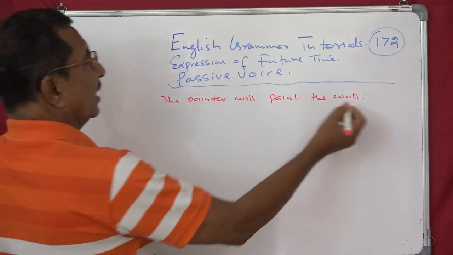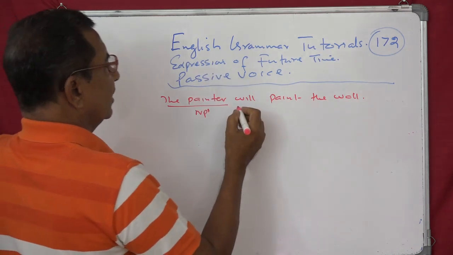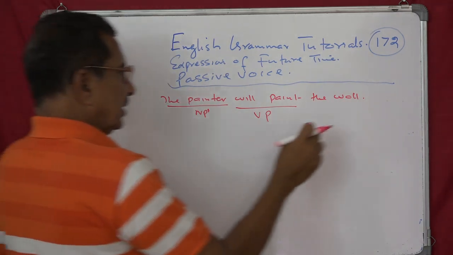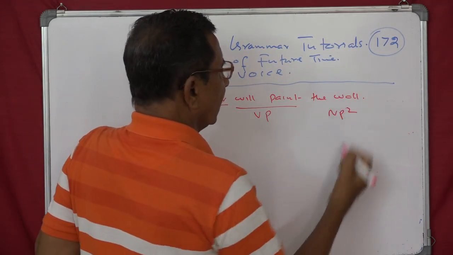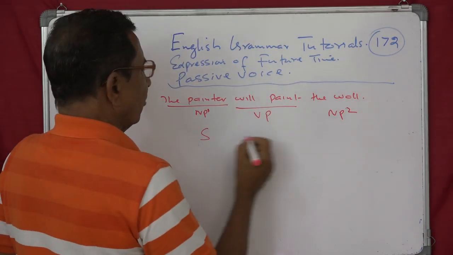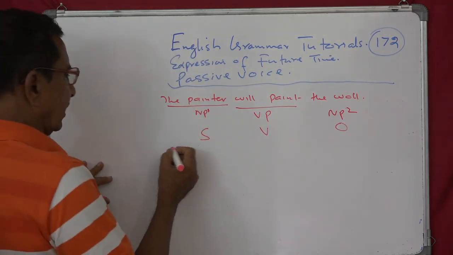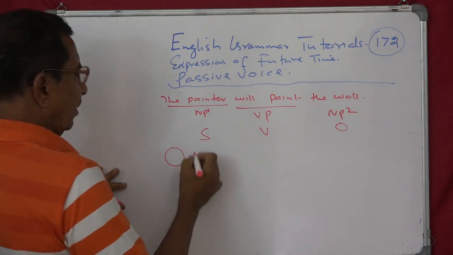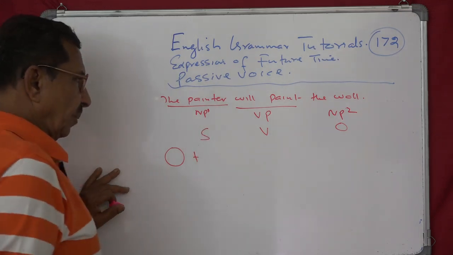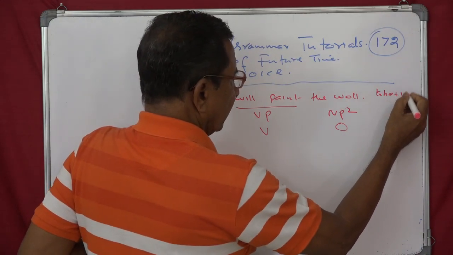Here you consider this as NP1, then you have got a VP, that is verb phrase, and then you have got NP2, that is noun phrase 2. Or we can also say subject, verb, object. So in that case, you bring the object to the beginning, plus the verb phrase is converted into a passive, that is to be plus past participle. To be plus V3. Okay.